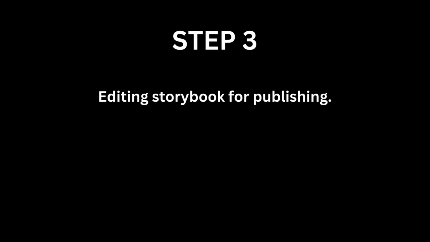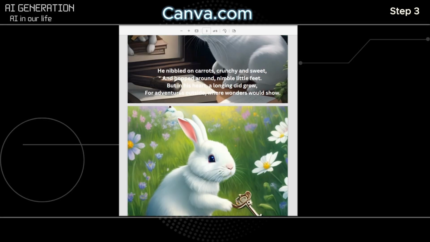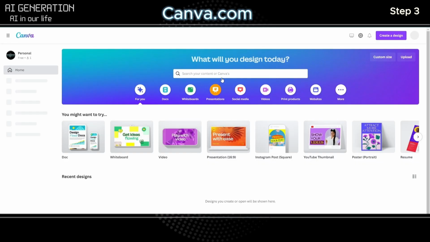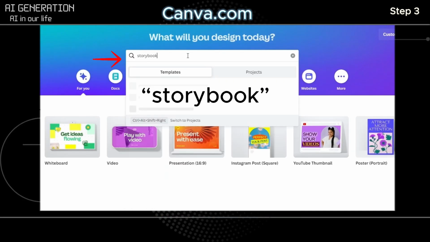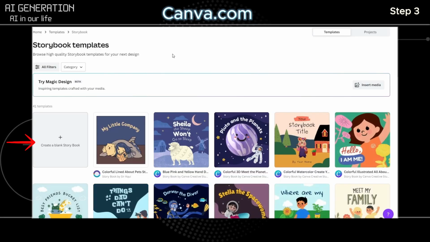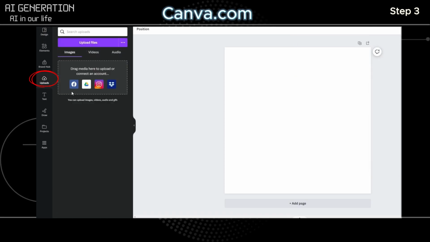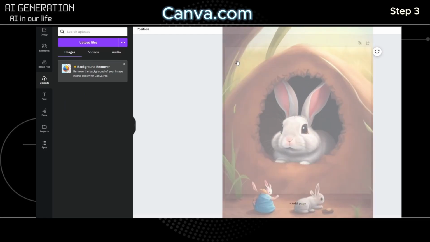Step 3. Editing the storybook for publishing. To create a professional-looking storybook, we have to combine text generated using ChatGPT and images generated using Leonardo. Go to Canva, sign in, type storybook in the search field and click enter. Create a blank storybook. Upload the generated images into it. Drag and drop the first image into the template.